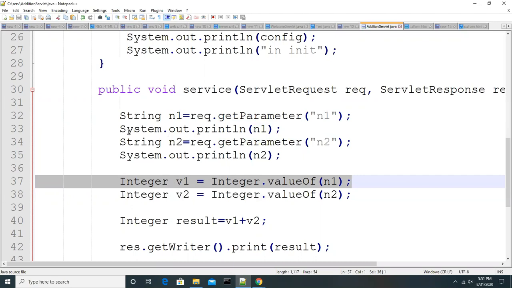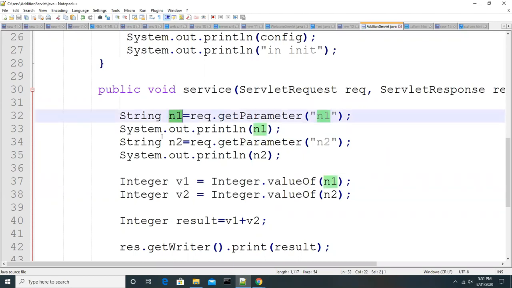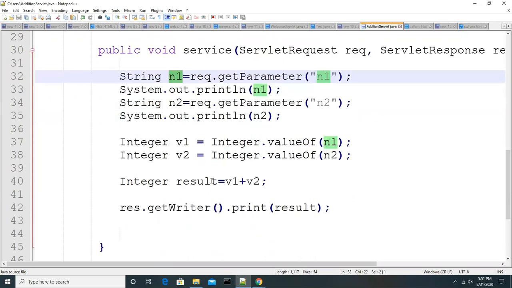If they are strings, you can use them as they are. Whatever the value is, use the getParameter method on the request object by passing the name of the field, and based on that you can capture the data at the service level.